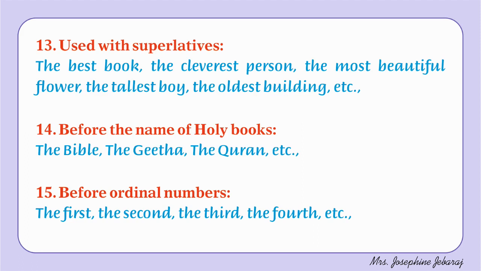Number 13. With superlatives. The best book, the cleverest person, the most beautiful flower, the tallest boy, the oldest building. Number 14. Before the names of holy books, the Bible, the Gita, the Quran. Number 15. Before ordinal numbers, the first, the second, the third, the fourth, etc.